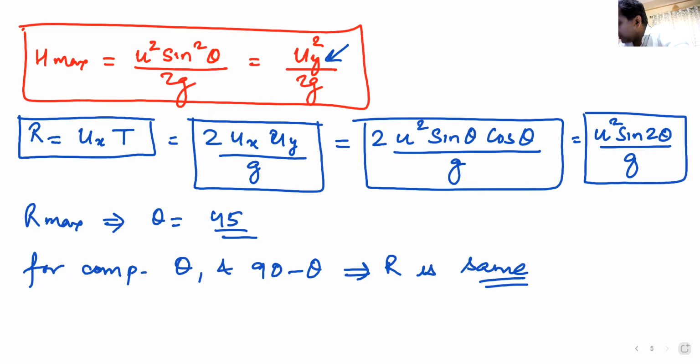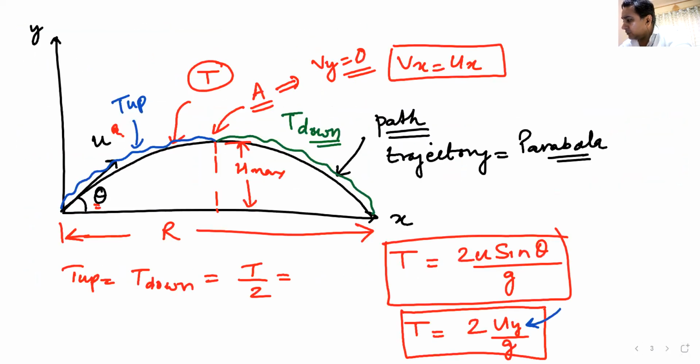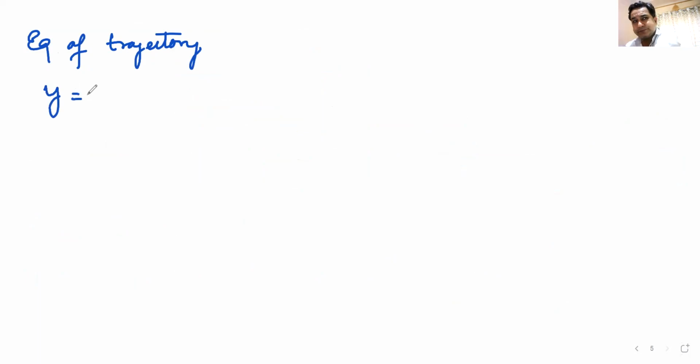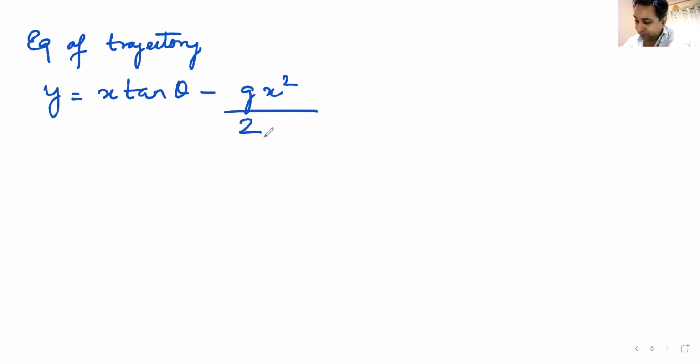Now, as I said, the path or trajectory of this projectile is a parabola. What is the equation of this parabola? The equation of this parabola is known as the equation of trajectory. I hope you know the equation of this trajectory. What is it? y is equal to x tan theta minus g x squared by 2 times u squared cos squared theta.